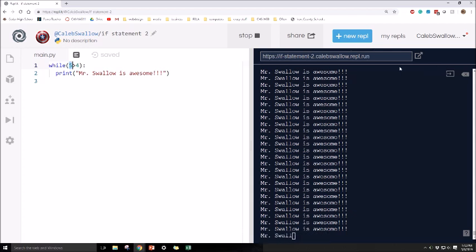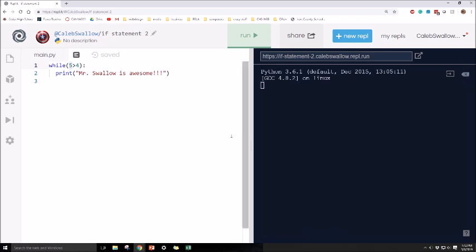Okay, let's go ahead and stop that. So you can just right here stop, and then to clear all of this junk, you can just go right up here to this little X, clear, and you're back to the starting point. Okay. So that's what it does. It's continually looping the code that's inside or behind this colon.